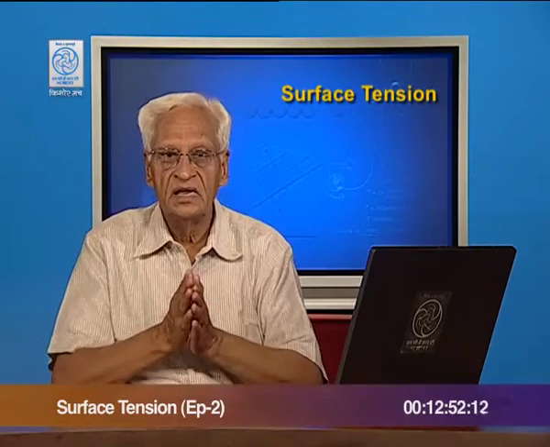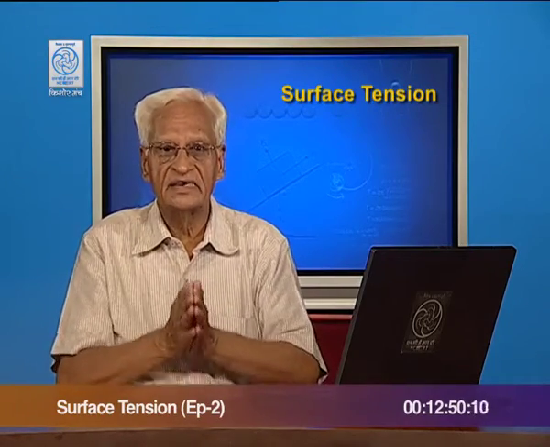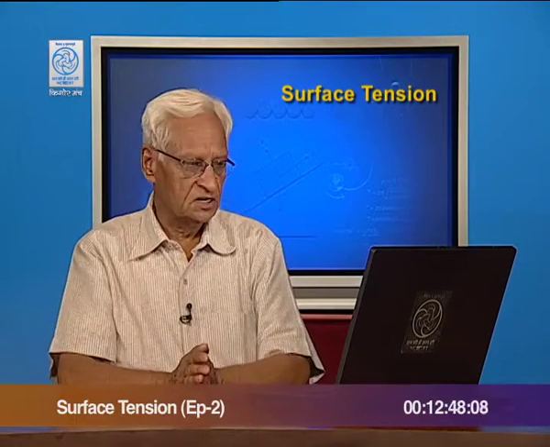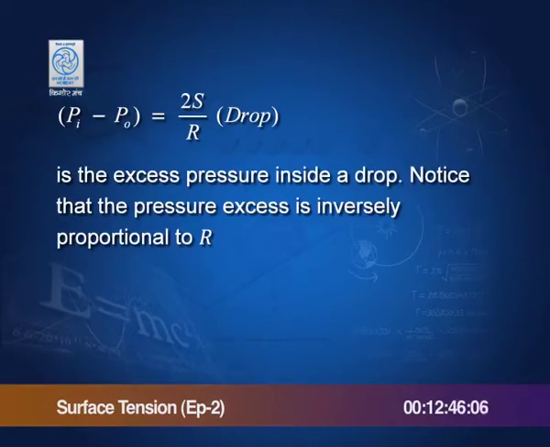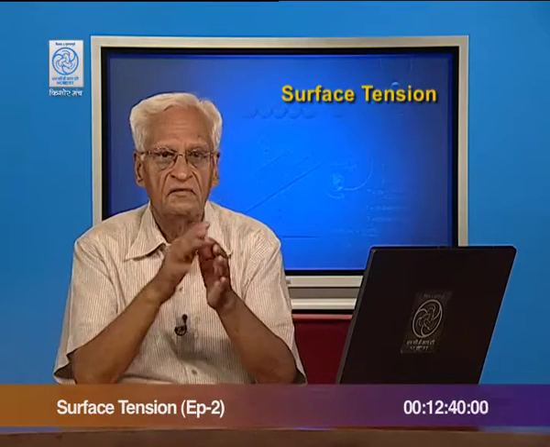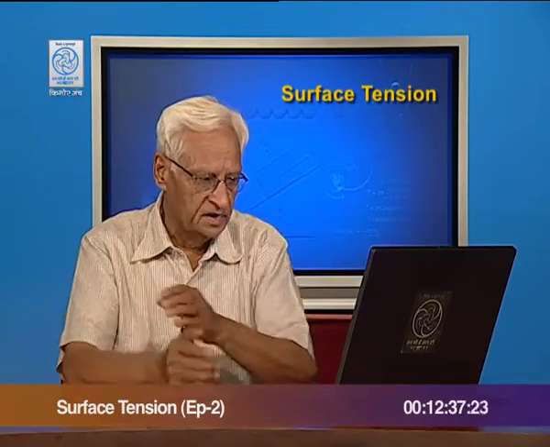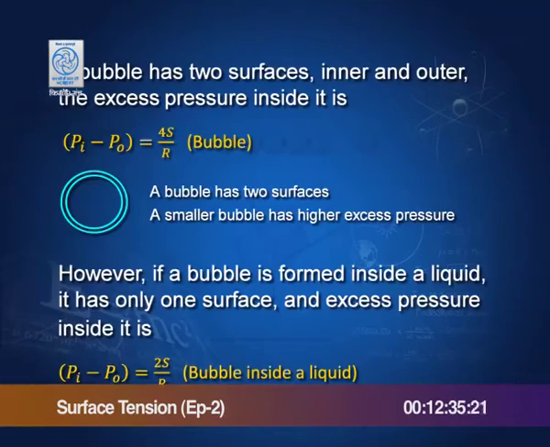That means the inside pressure is in excess of the outside pressure by an amount 2 S by r, where r is the radius of the drop. A bubble will have two surfaces, one inside, one outside. Therefore, the increase would be 4 S by r for a bubble, because there are two surfaces, inside surface and outside surface. For the drop, there is just one surface, and therefore, the excess pressure is just 2 S by r.